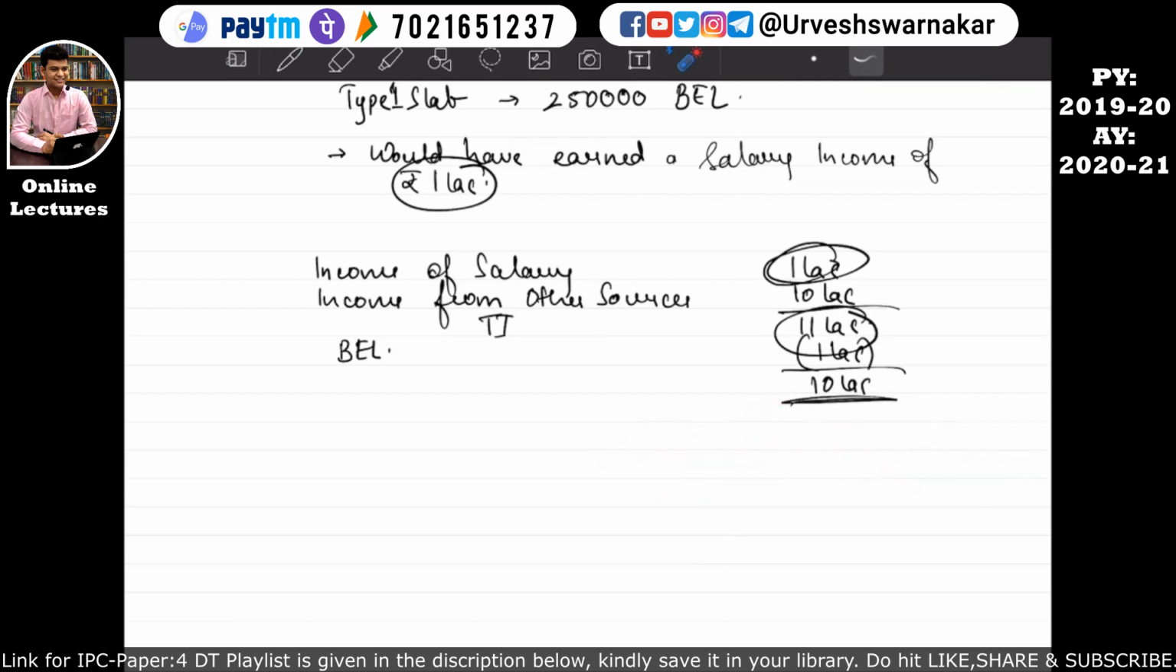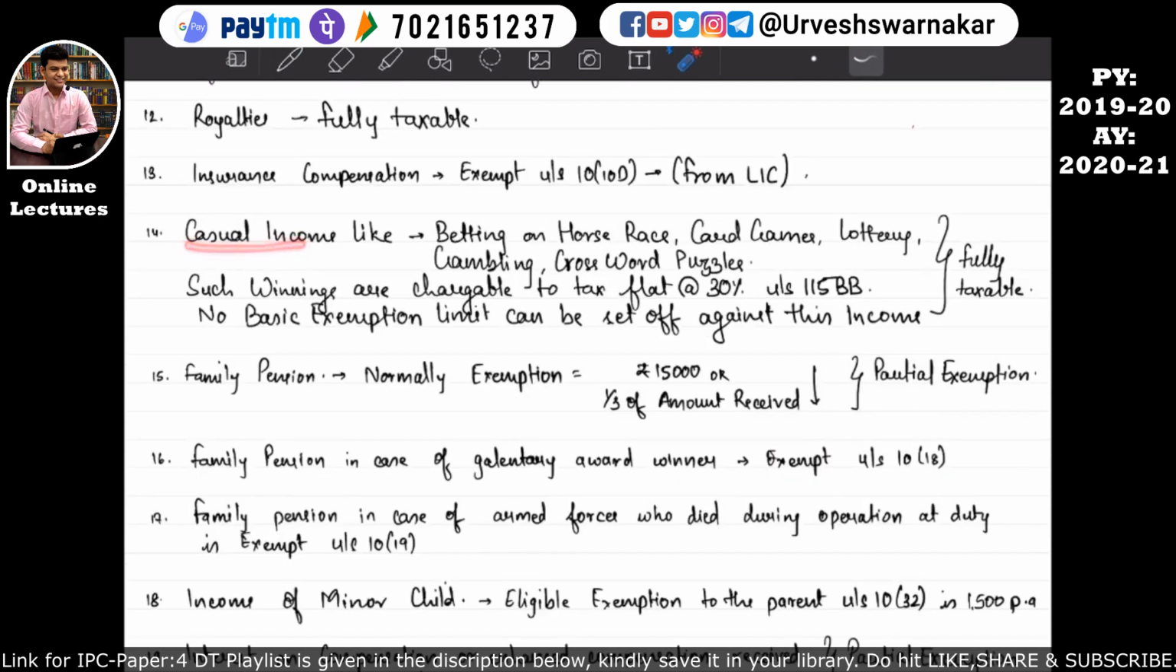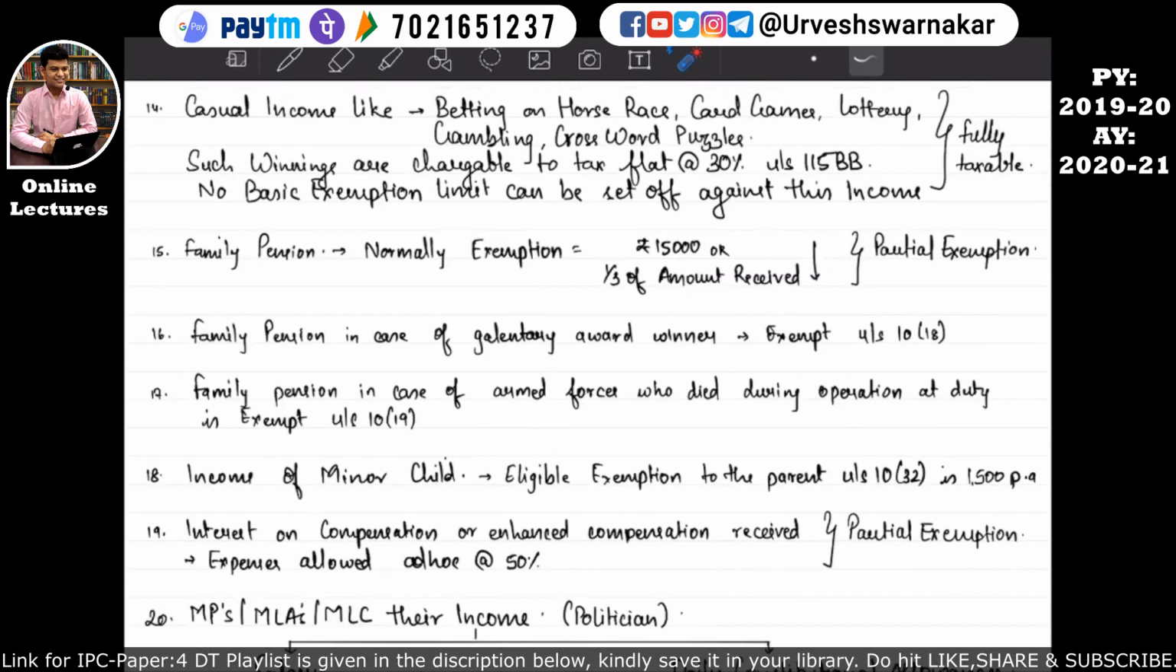Let's revise that section again. The casual income, if earned by the assessee, and such casual income is in the form of betting on horse race, card games, lottery, gambling, crossword puzzle, then it will be fully taxable under the head income from other sources, and the tax rate for such income is flat 30% under section 115BB, and no basic exemption limit can be set off against this income. I hope this is quite clear. So now let's move on to our next income.